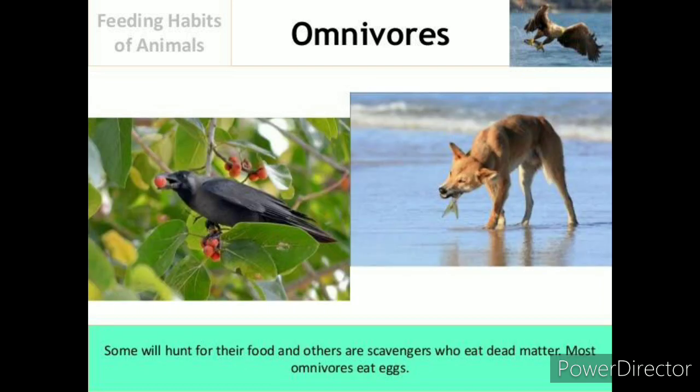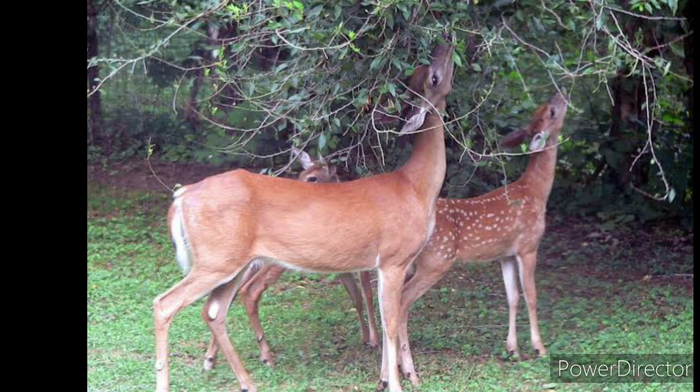Omnivores will hunt for their food, or they also can scavenge dead matter. Most omnivores eat eggs. So egg is a common diet in case of omnivores. Household items also can be eaten by omnivores. For example, crow, pigs, they all eat household items.